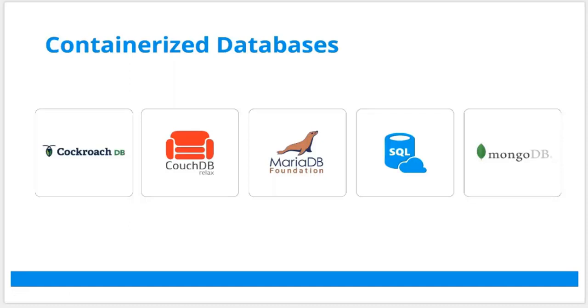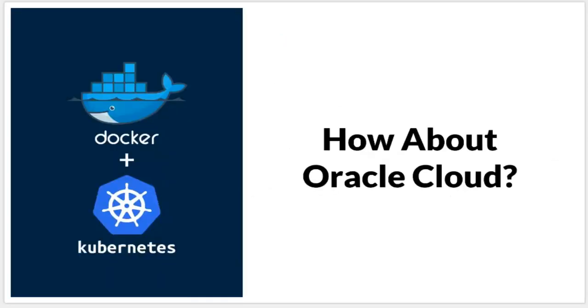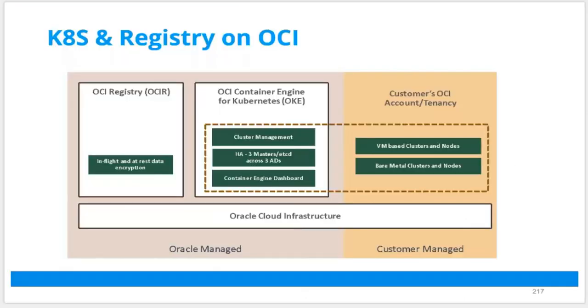Now, if you're from Oracle Cloud, I know a lot of my audience come from an Oracle background. Oracle also has Kubernetes on Oracle Cloud, where the master node is managed by Oracle. And you have worker nodes, which are what you see on the right-hand side. You can run your worker nodes either on virtual machines or bare metal.